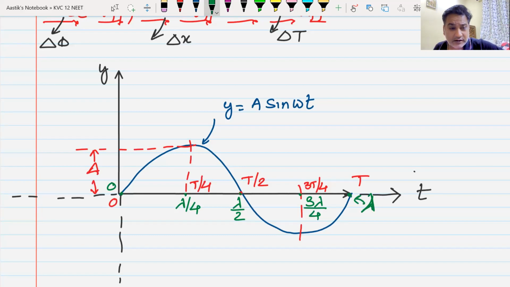Yes, sir. The red ones are plotted in terms of time. The green ones are plotted in terms of lambda distances. Let me go to the purple one.